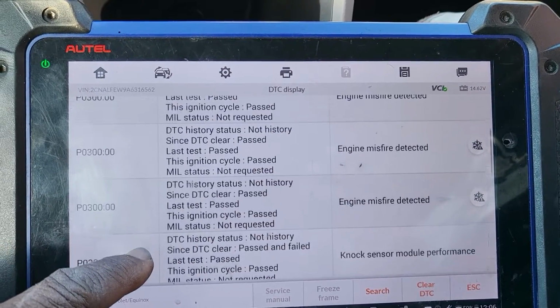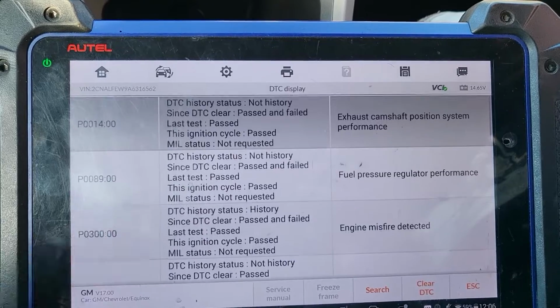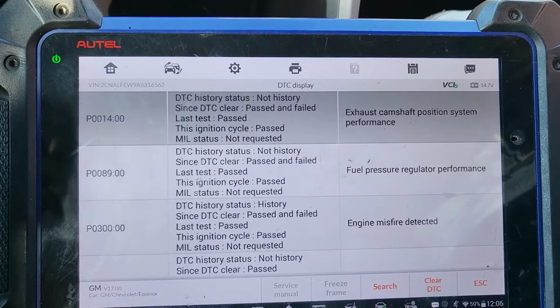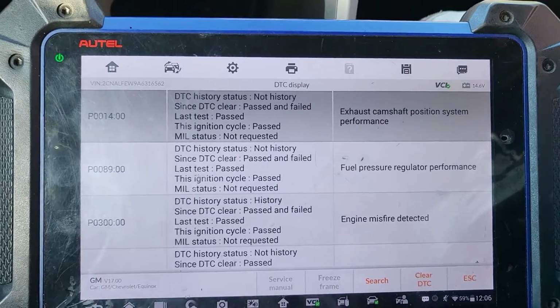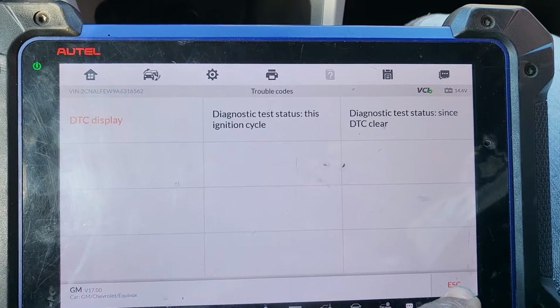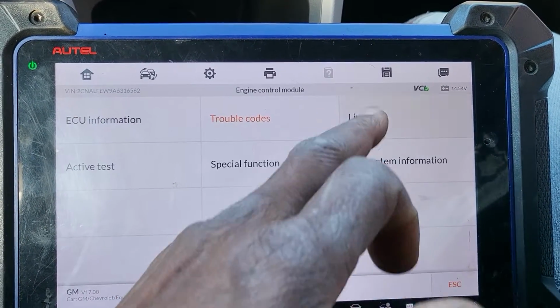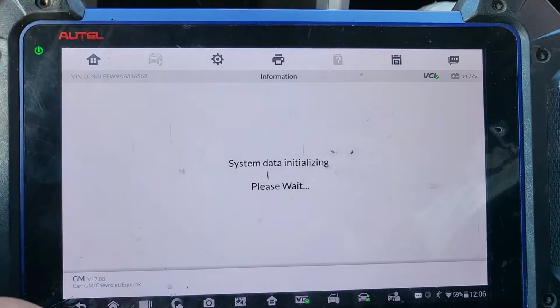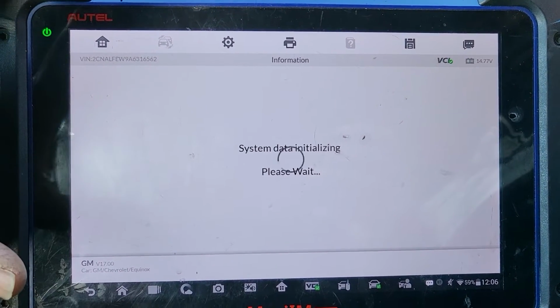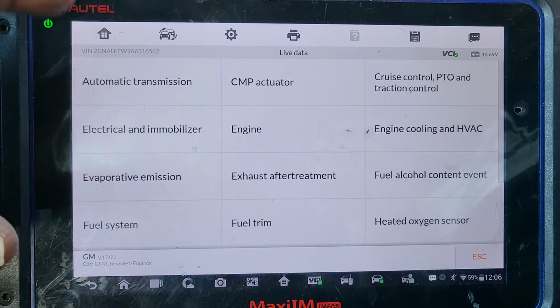I see the engine misfire right now. P0300, you see the car is misfiring. Fuel pressure. You have a lot of codes. Maybe the timing in this car is no good. But I gotta go back now before I do anything. Go to live data. I want to see where this misfire comes from.